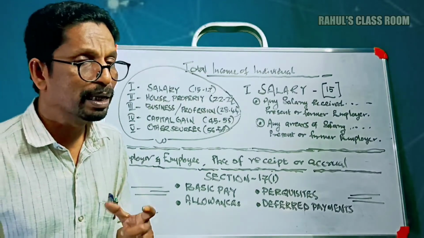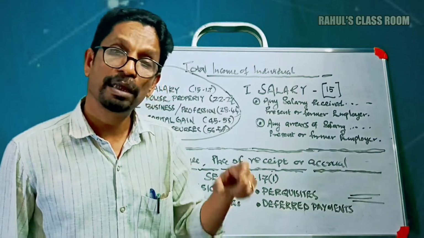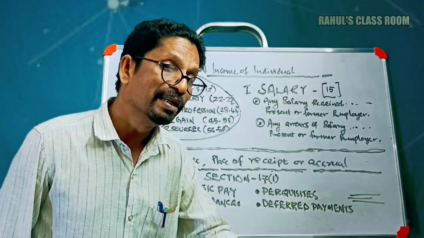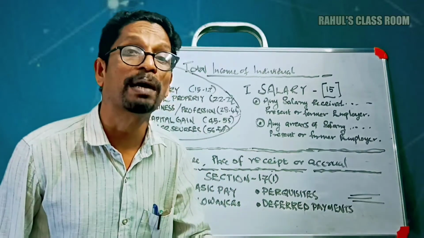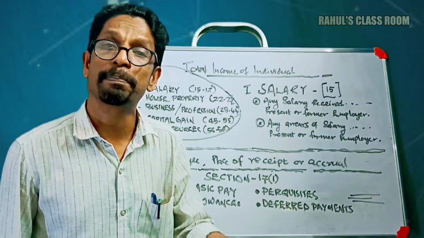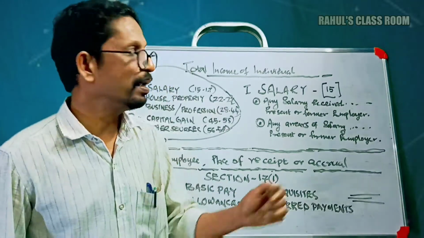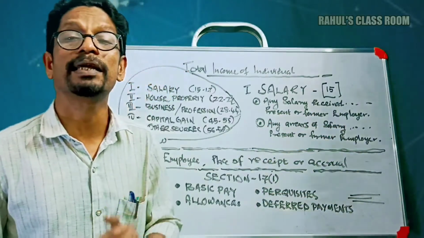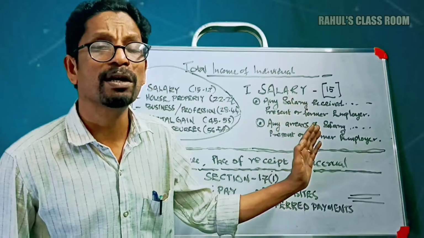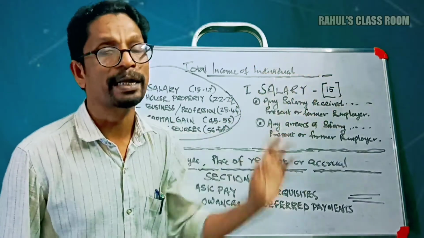That means section 15 of the Income Tax Act states the meaning of salary as, number one, any salary received by him or due from the employer, that means the former or the present employer during the previous year. Similarly, any arrears of salary received by the employee from the former or the present employer. That's the meaning of salary as per section 15 of the Income Tax Act.